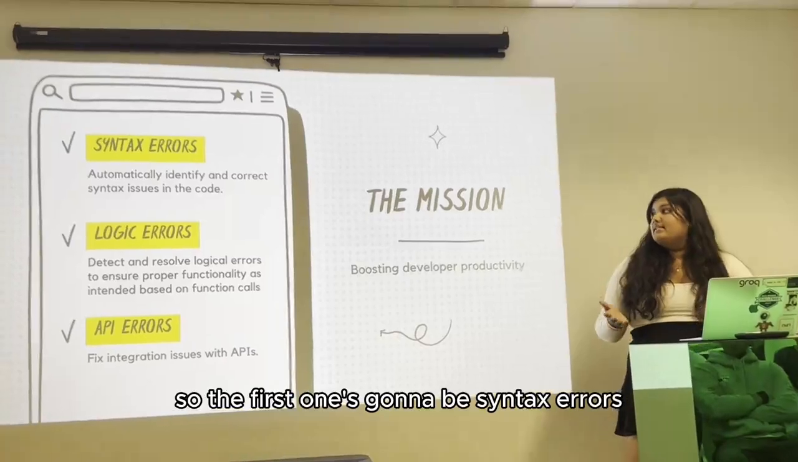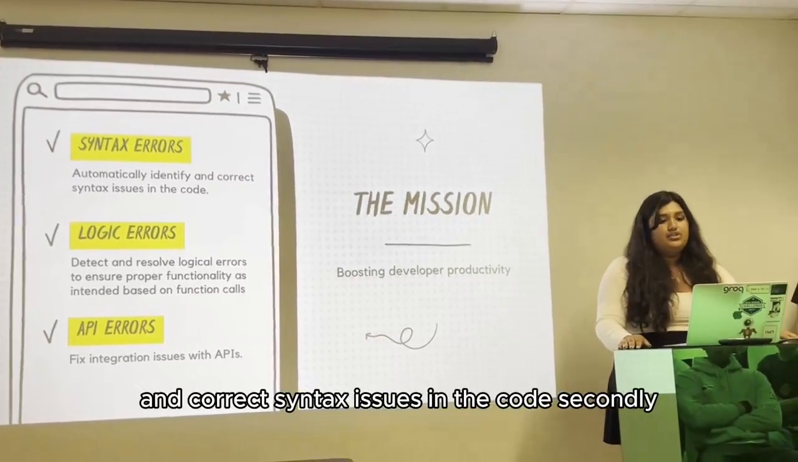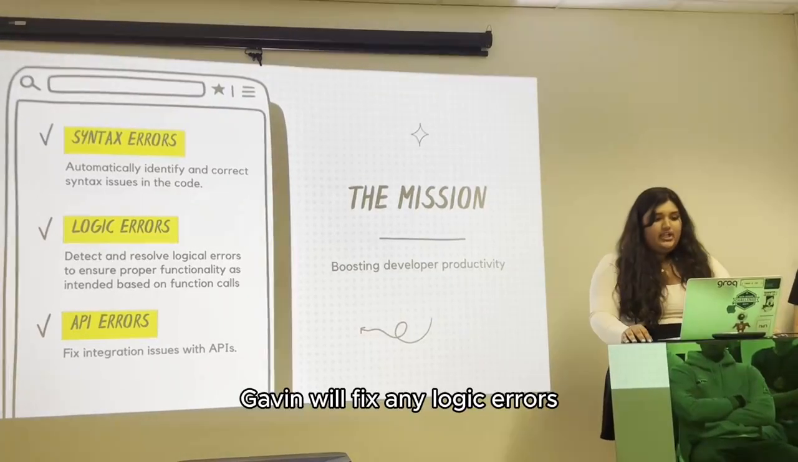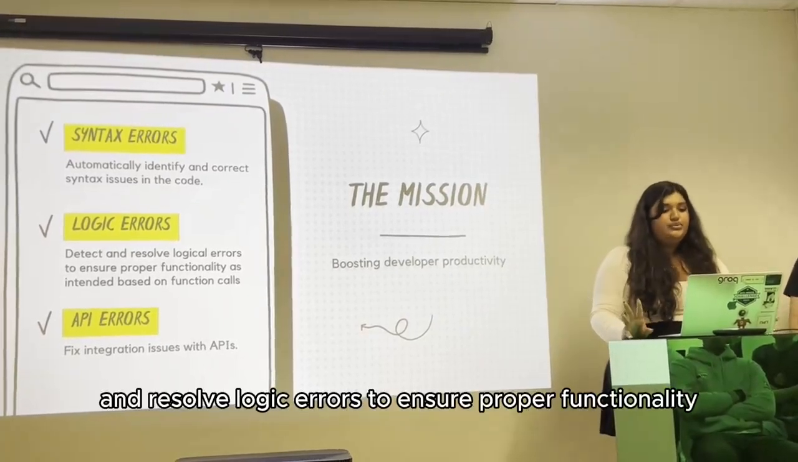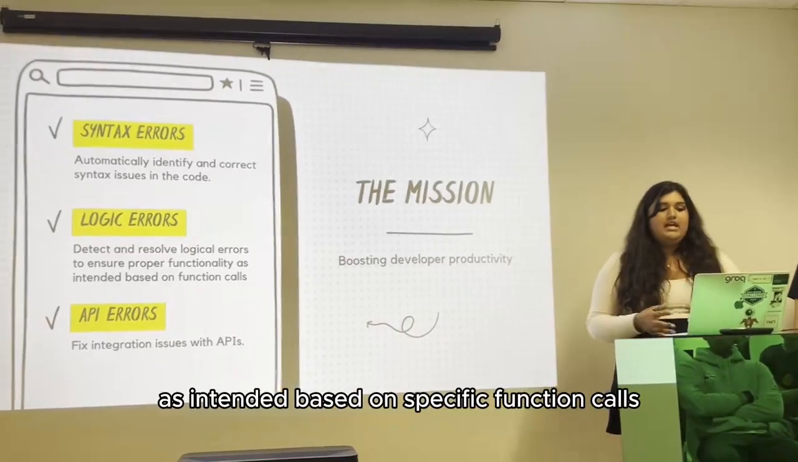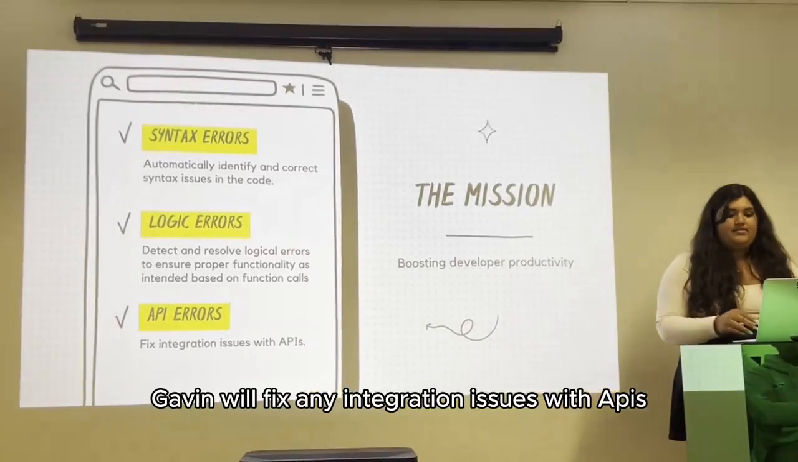So the first one is going to be syntax errors. It's going to automatically identify and correct syntax issues in the code. Secondly, Gavin will fix any logic errors and resolve logic errors to ensure proper functionality as intended based on specific function calls. And lastly, Gavin will fix any integration issues with APIs.